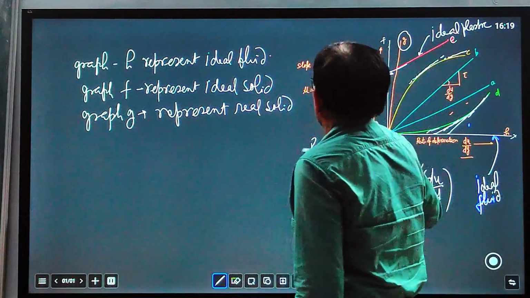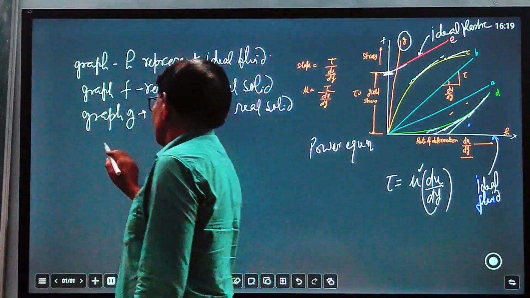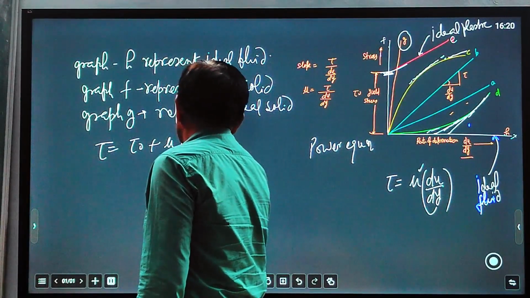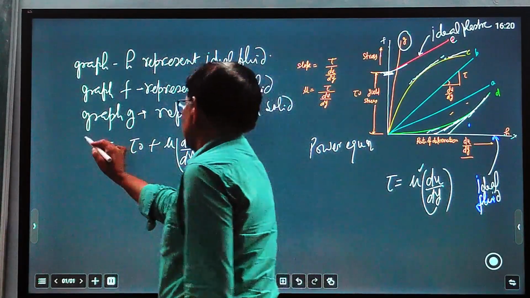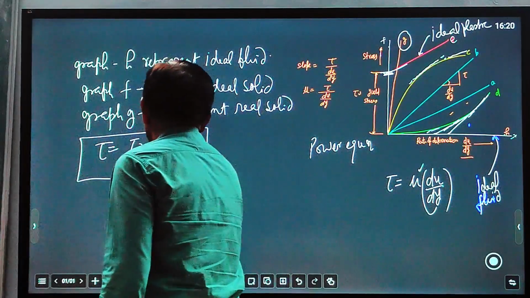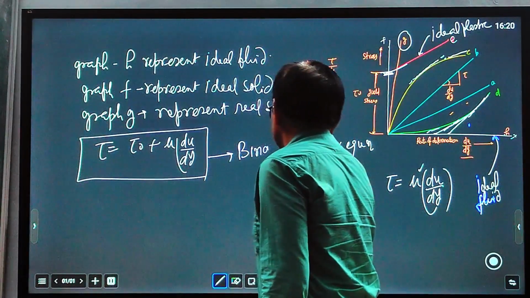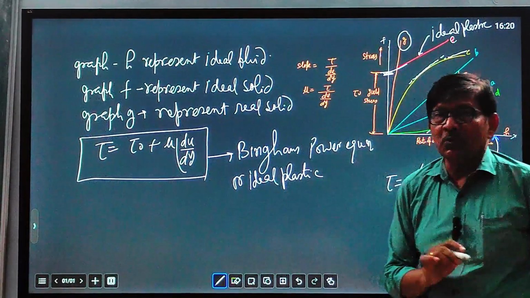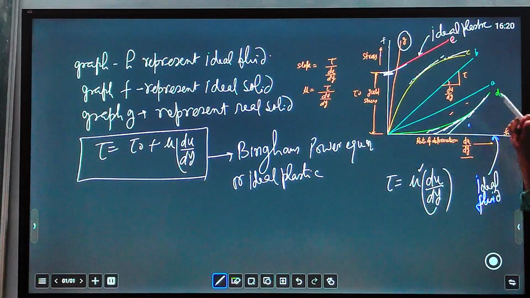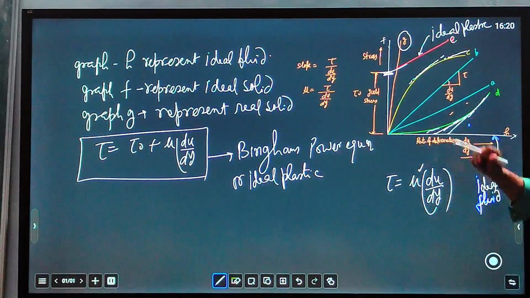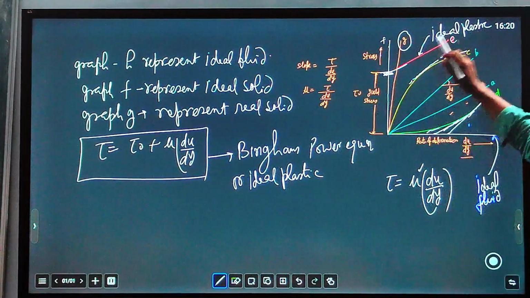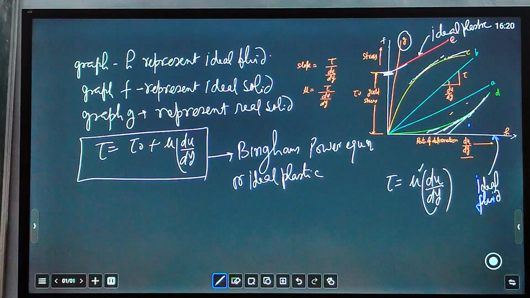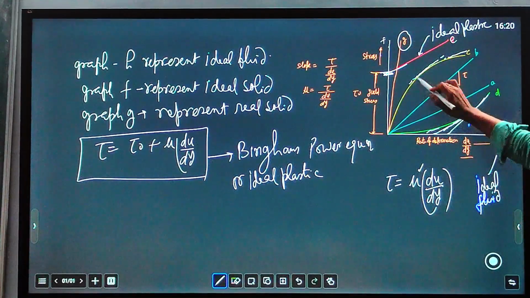Only this ideal plastic can be defined by the equation tau equal to tau naught plus mu du over dy. So this can be defined by this equation for ideal plastic, or you can say Bingham plastic. It means that deformation in these fluids will not start without applying an initial stress. Once it reaches this stress, then as you apply stress, they will continuously flow like a Newtonian fluid. That is the difference between Newtonian fluid and ideal plastic.